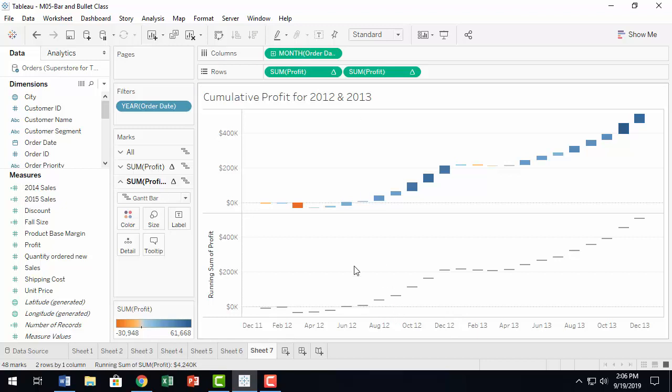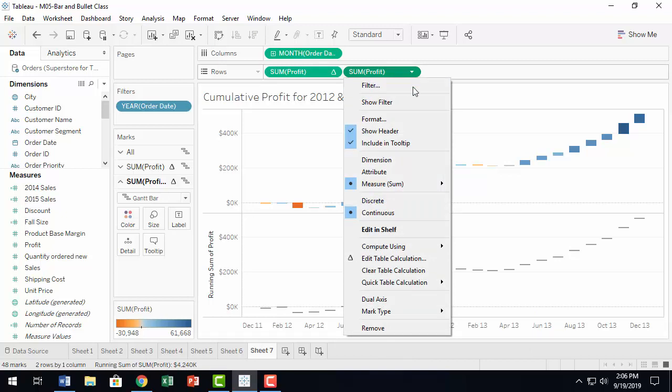Now we have to combine the two, and you do that by clicking the down arrow and selecting dual axis. What dual axis will do is put one axis to the left and one to the right, and then plot both charts in the same pane.